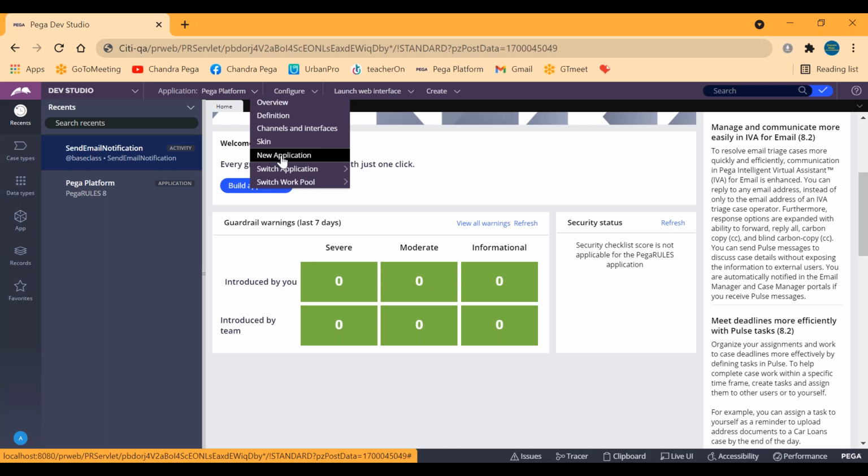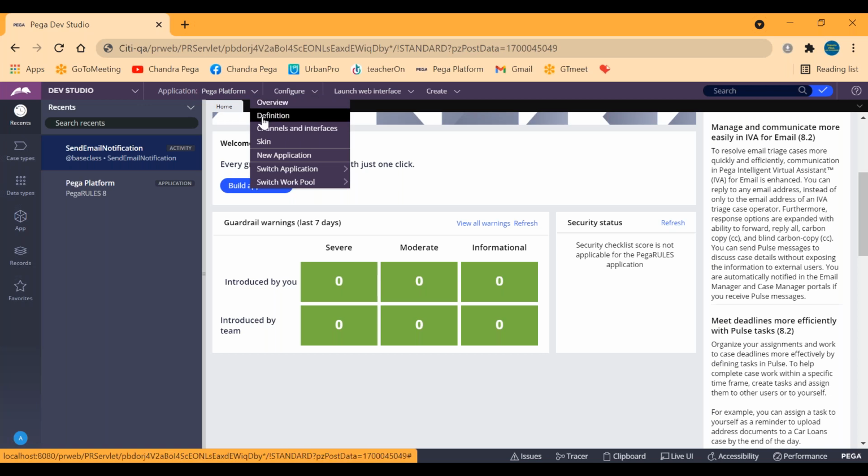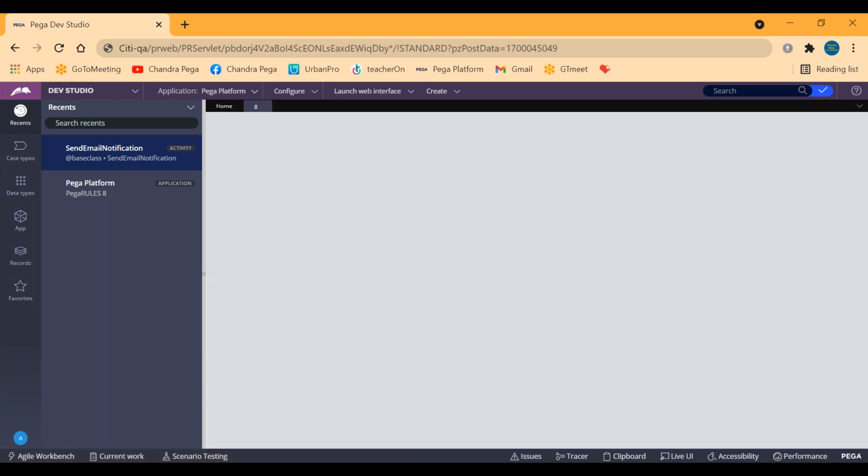Before that, let me show you something like a definition. If I click on it, what will I get? I'll get details related to that application. Correct, right? So the Pega platform is one OOTB application rule. Right, to understand. If I click here, there will be something like a definition. So let me click here.